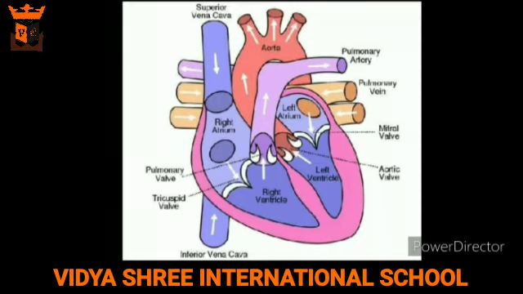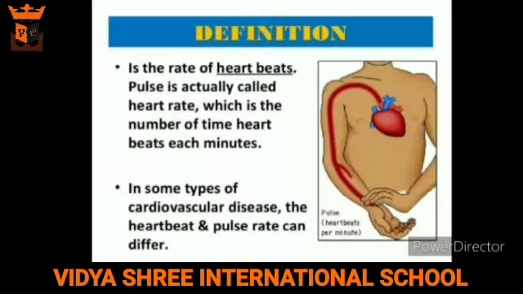The right side of the heart is completely separated from the left side with the help of the partition called septum, so that the two types of blood do not mix.